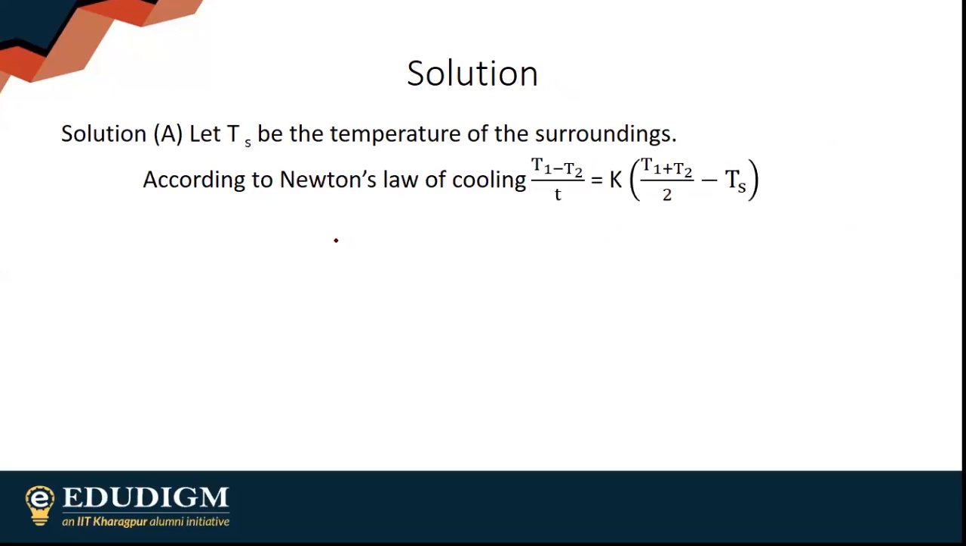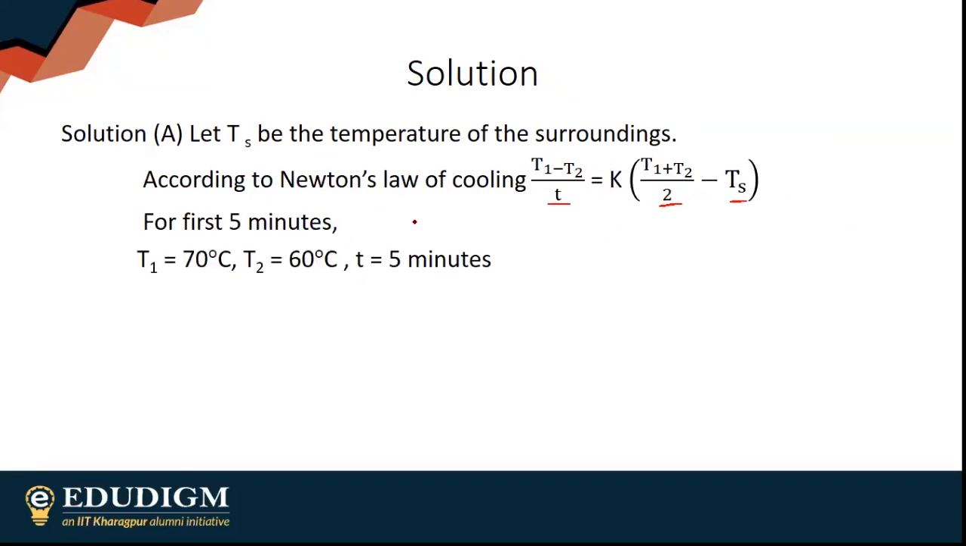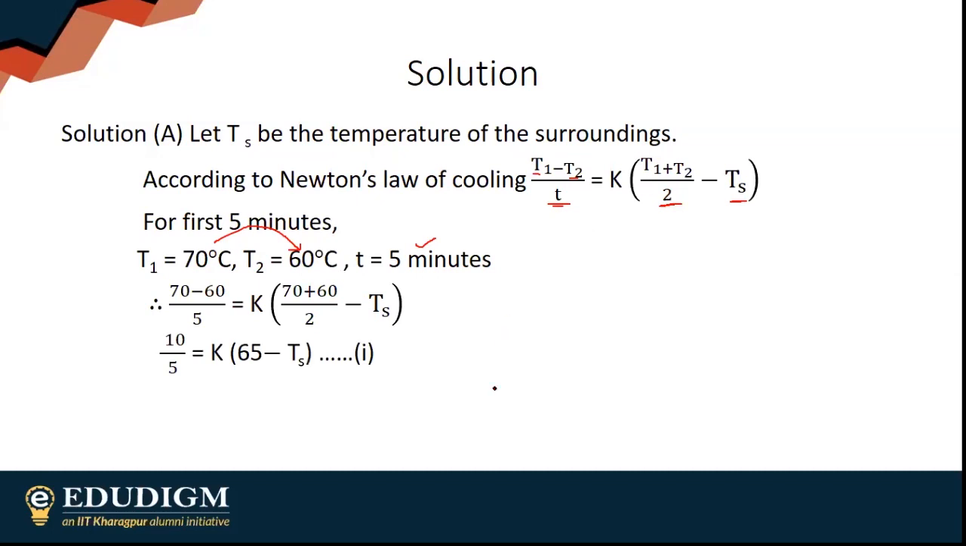Same concept. According to Newton's law of cooling, (T1 minus T2) by t is equal to K, obviously this is the rate of change of temperature, times the average temperature minus the temperature of the surroundings. Two cases. For the first 5 minutes, it is cooling from 70 to 60 degrees. So T1 will be 70 degrees, T2 is 60, time is 5 minutes. Obviously this is the average temperature. This is equation 1.